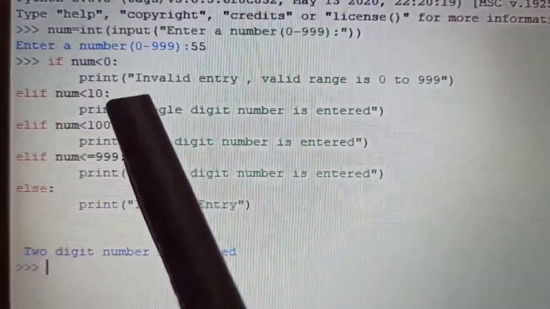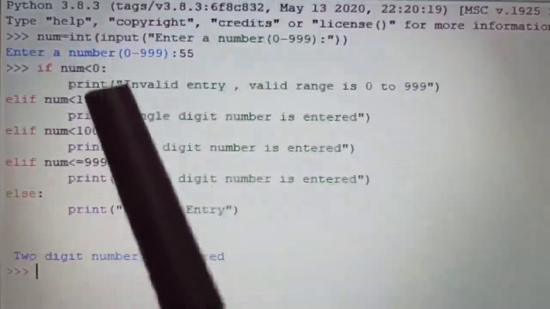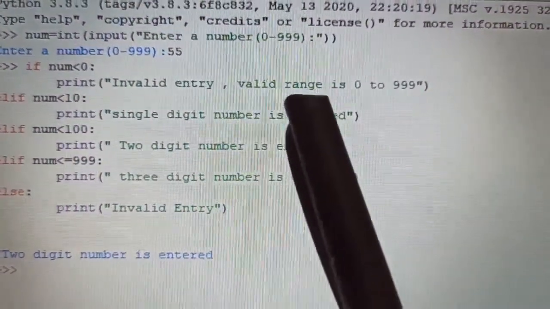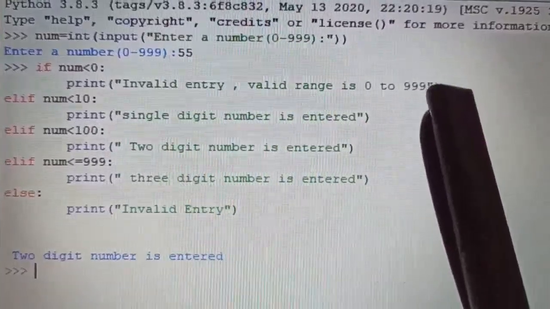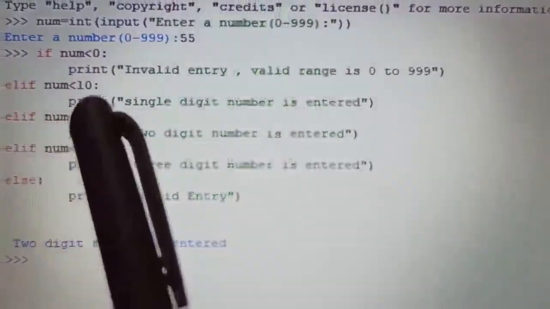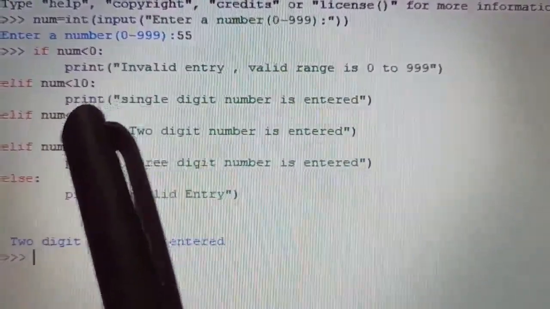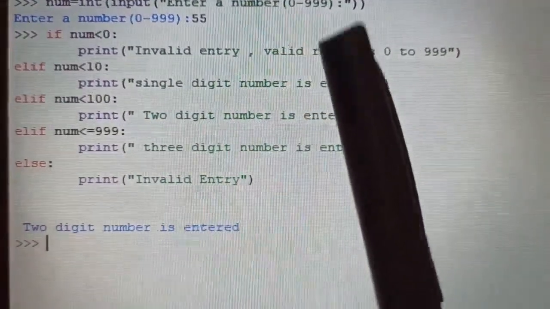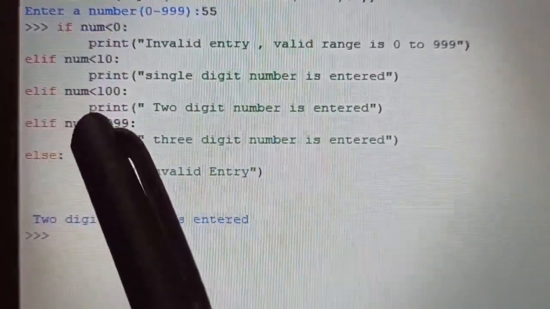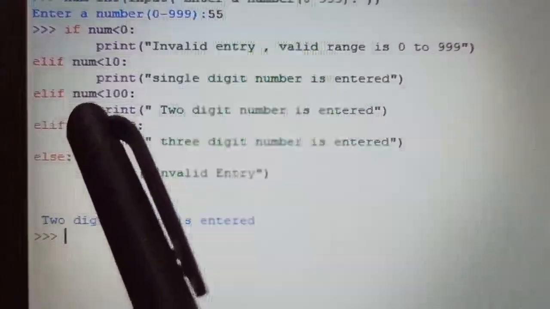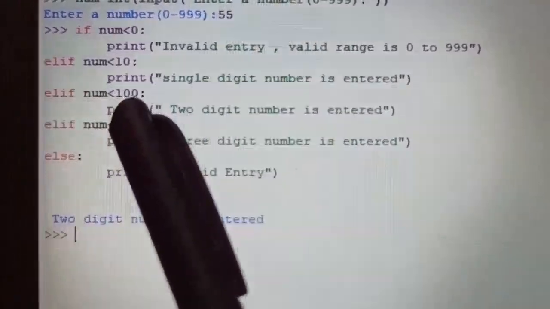Then after that I have put my first condition: if the number is less than 0, then print "invalid entry, valid range is 0 to 999". Then in the elif part I have given: if the number is less than 10, then print "single digit number is entered". Then again in the elif part I have given one more condition, that the number is less than 100.